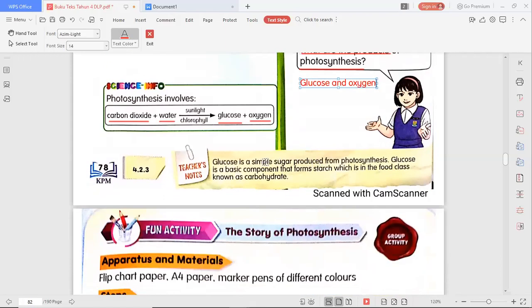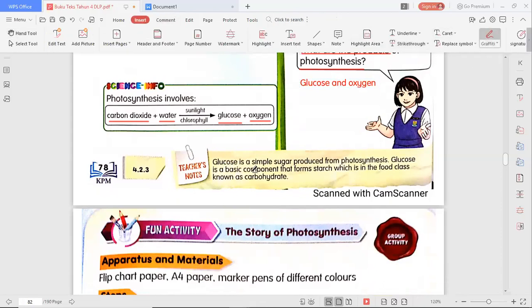So how about this part? We have some notes here. Glucose is a simple sugar produced from photosynthesis. Glucose is a basic component that forms starch, which is in the food class known as carbohydrate.